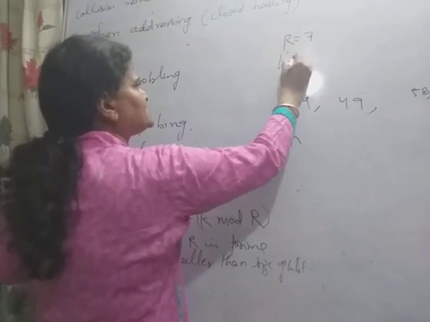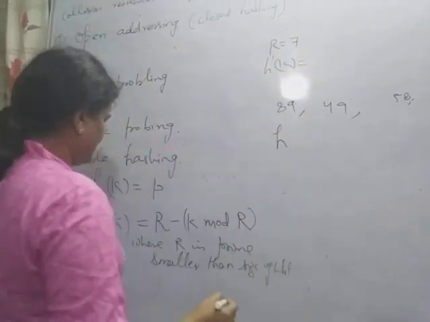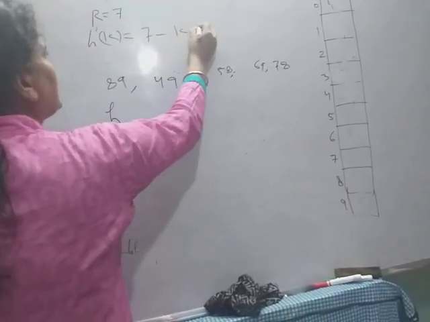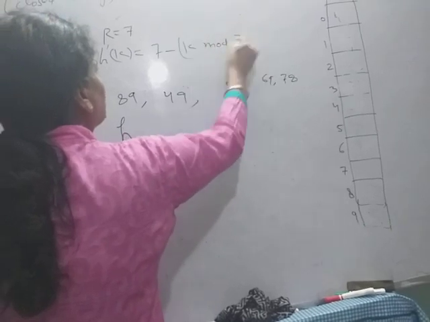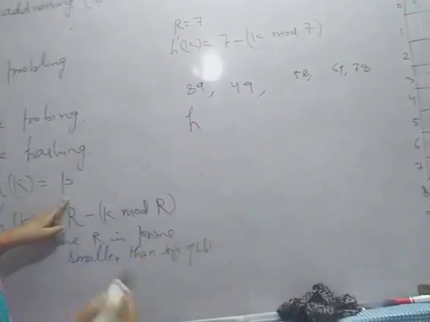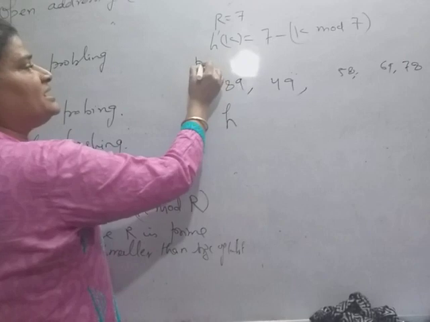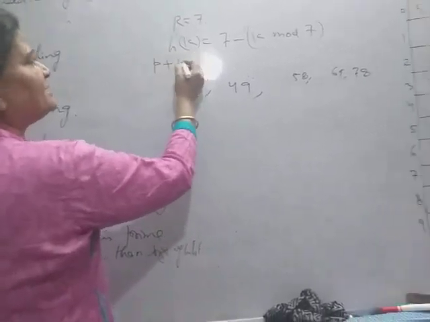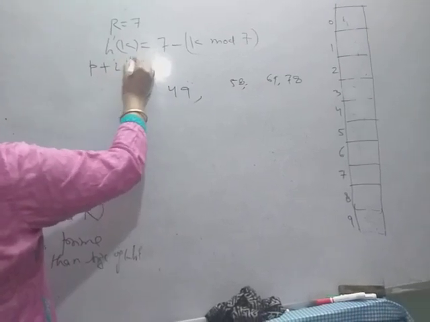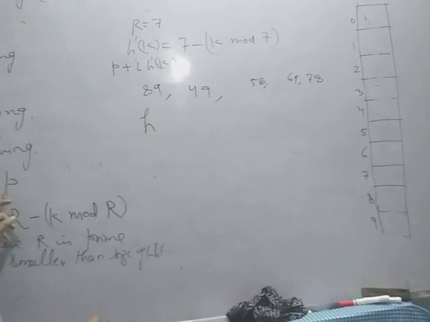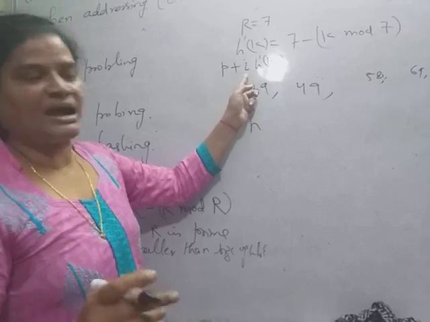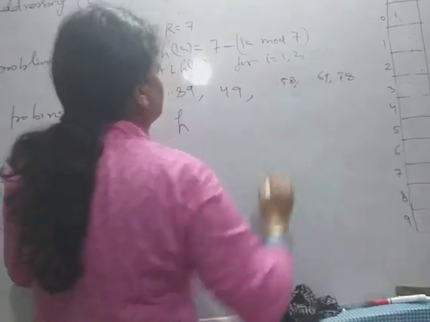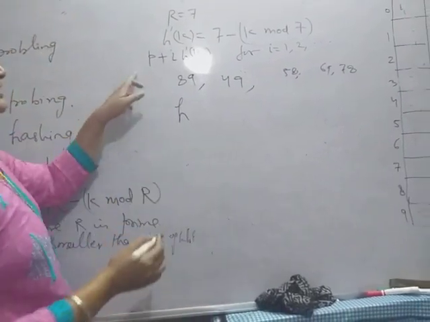So the second hash function h dash k will be 7 minus (k mod 7). And then the sequence I will consider is (p plus i times h dash k), where p is the location, for i equal to 1, 2, and so on. This is the simple sequence.